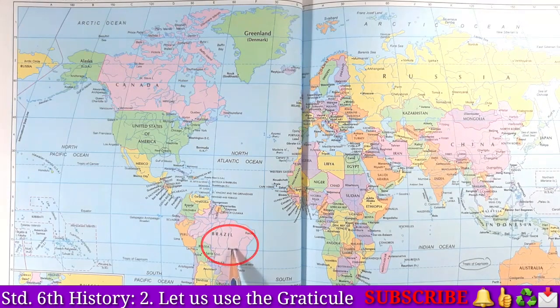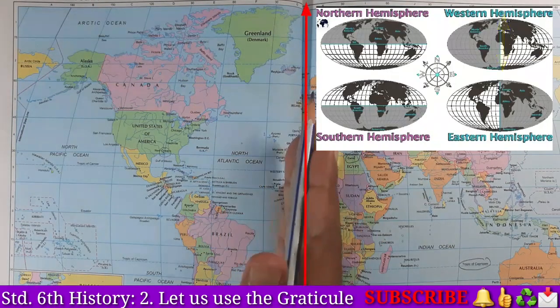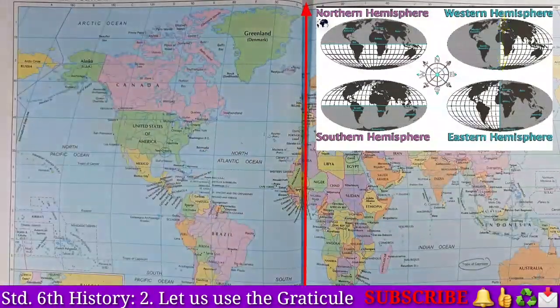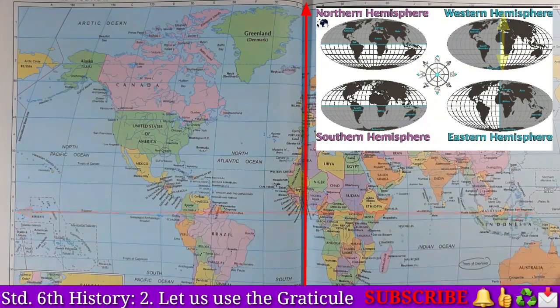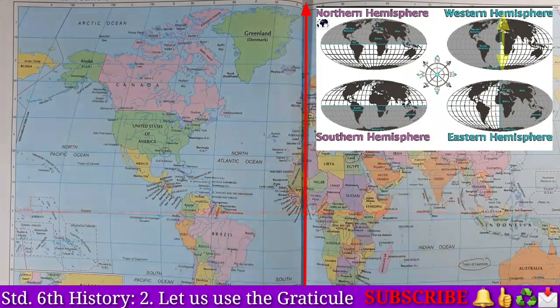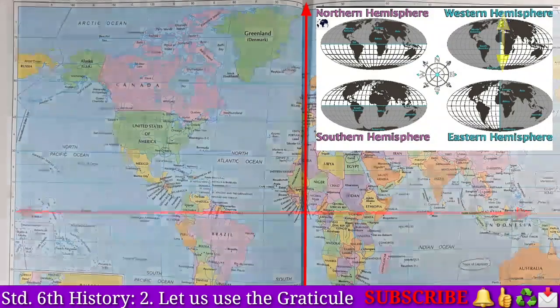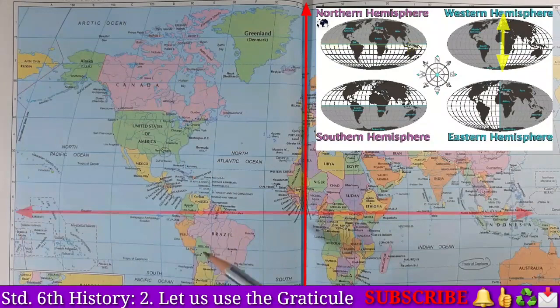Okay, first of all I would like to tell you students, Brazil is located in the Western Hemisphere. This side is the Western Hemisphere. The Equator passes through Brazil. Here is the prime meridian. So Brazil is in the Western Hemisphere, as well as it is in the Northern Hemisphere, and it is in the Southern Hemisphere.